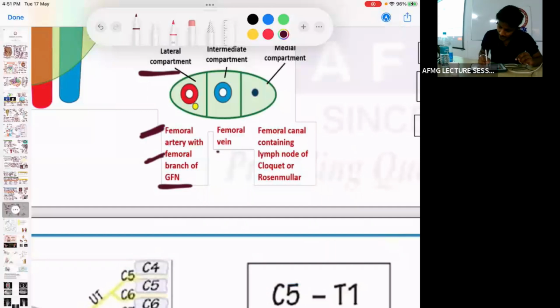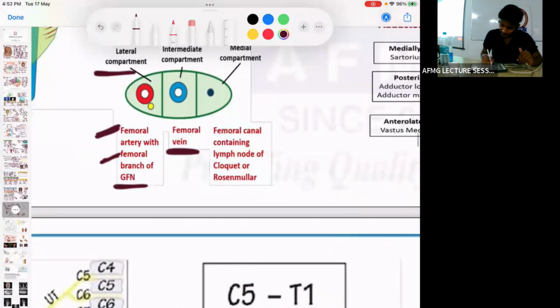Then the intermediate compartment is the venous compartment. What passes? Femoral vein. And lastly, remember AVN: artery, vein and nodes. Okay? From lateral to medial.